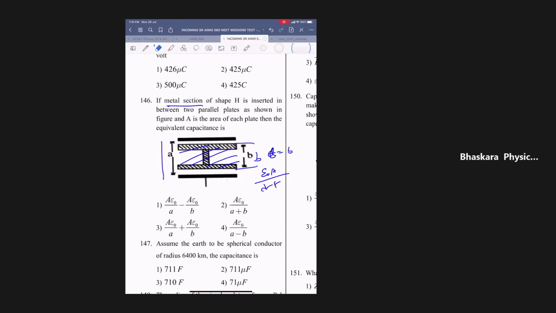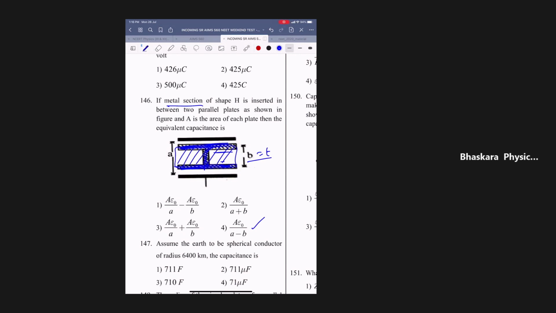You can think, sir, that the in-between region is there, no? But this also will act as a conductor, so there is no question of capacitance there. So the entire metal will be a slab of thickness t equal to b, so epsilon naught A by (d minus t).